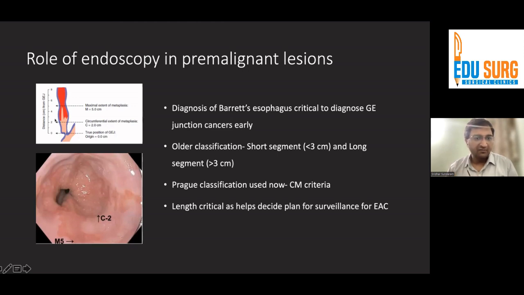So from the proximal end of the gastric fold, the circumferential extent is taken. Let's say here it's 2 centimeter, and the tongue that extends maximum above is the maximal extent. So the C and M, the circumferential extent and the maximal extent, have to be reported. Why this has to be reported is that the length becomes critical to decide how we are going to survey these patients. A longer segment of Barrett with a longer length of tongue will require surveillance more often because the changes have occurred more, there are more severe changes related to GERD, and there is a higher risk of developing malignancies in these patients, which is why the surveillance interval may change based on the length.